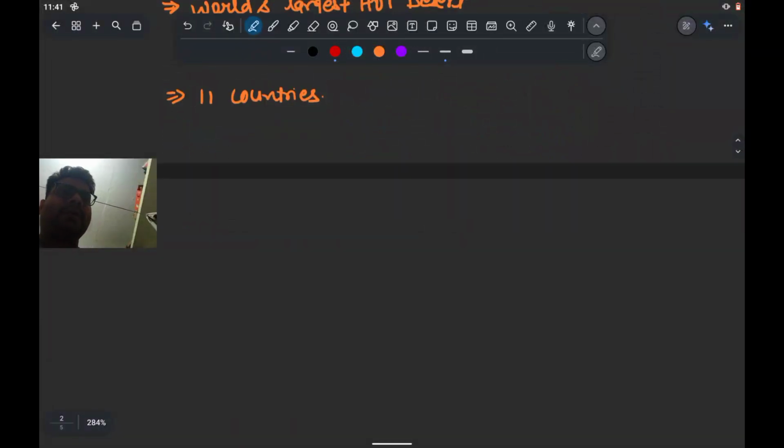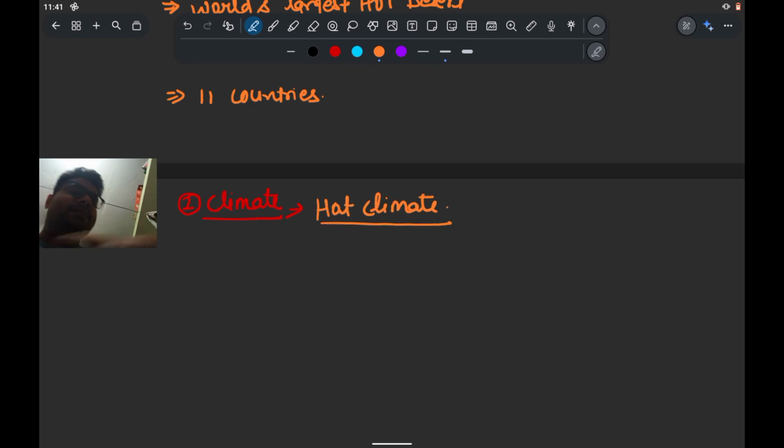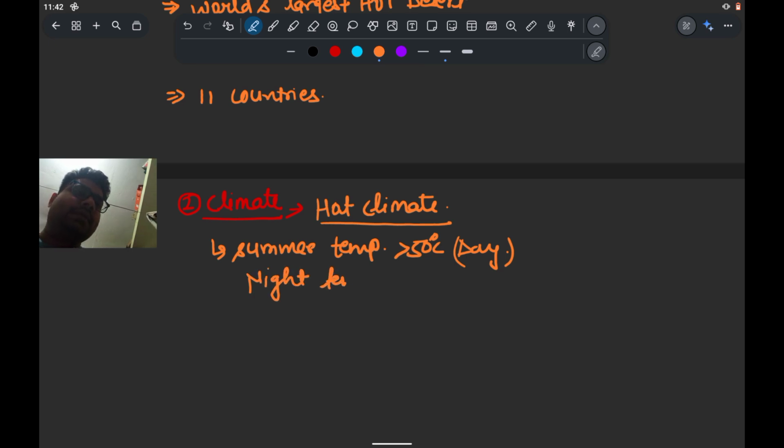Now we'll move towards the second point, that is its climate. So if we talk about its climate, here the climate is very hot. यहाँ पे अगर हम बात करें जो समर टेम्परेचर है, it is more than 50 degrees Celsius in the day. If we talk about the night temperature, it is roughly around 0 degrees Celsius.